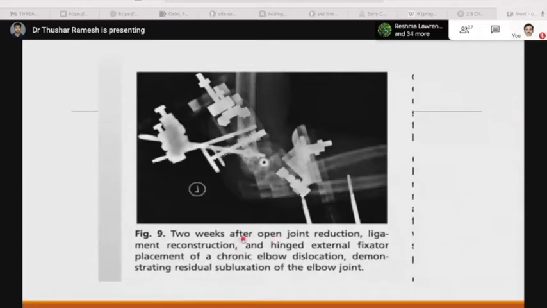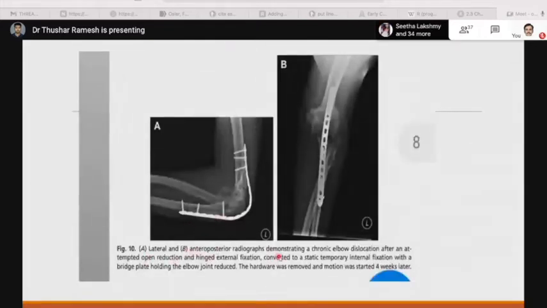This is after surgery, where ligament reconstruction and a hinge external fixator were placed for chronic elbow dislocation. But we can see that there is a residual subluxation of the elbow joint. And this is the lateral and AP radiograph demonstrating chronic elbow dislocation, attempted open reduction, and hinge external fixator converted into a static temporary internal fixation with a bridge plate holding the joint reduced. The hardware was removed after 4 weeks and range of motion was started.